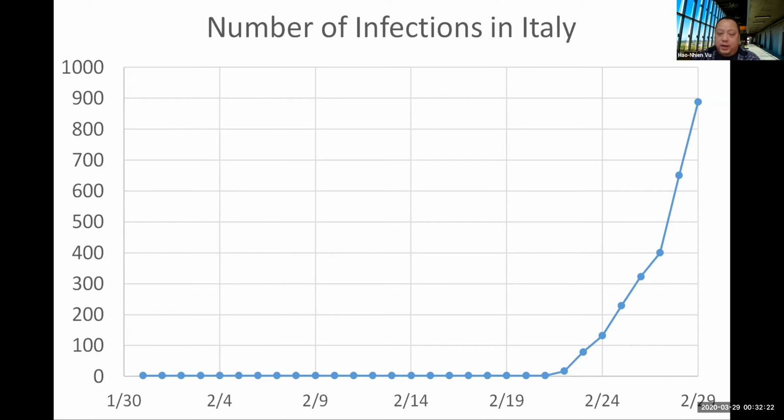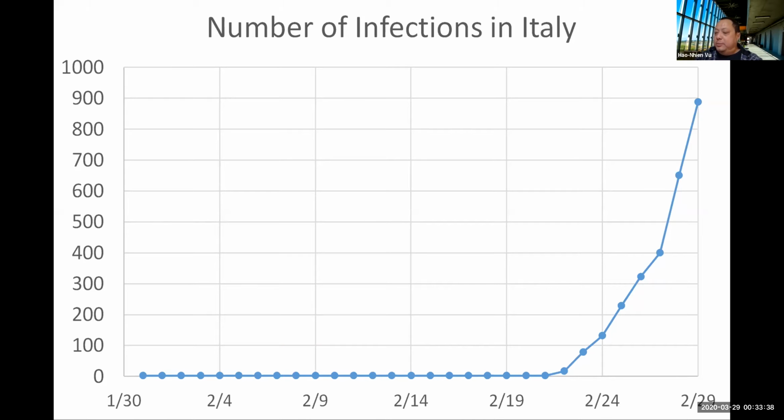Italy got their first case on January 31st, and it took them a long time to go over 100 cases. It took them until February 24th. So we're talking about almost the entire month of February for them to go over 100. And just a day later, they go over 200. So it takes a lot longer to get the first 100, and for the next 100, very short time.